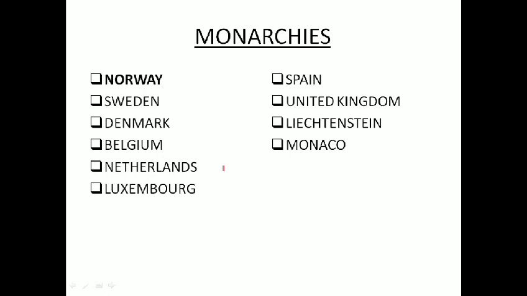Number one, Norway. We have Sweden, Denmark, Belgium, Netherlands, Luxembourg, Spain, United Kingdom, Liechtenstein, Monaco. So these countries have monarchies.